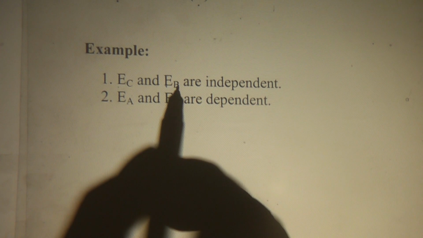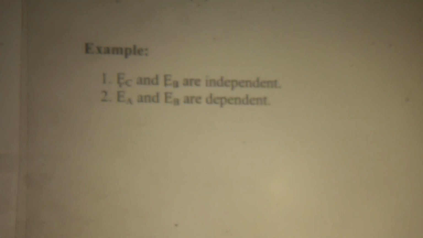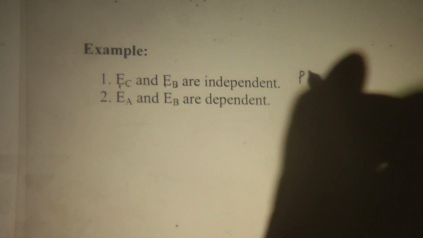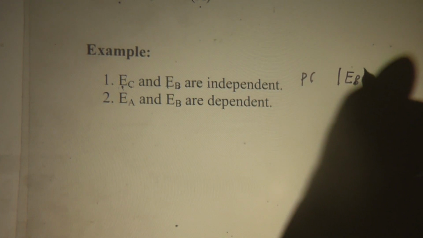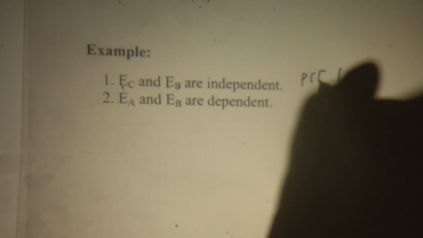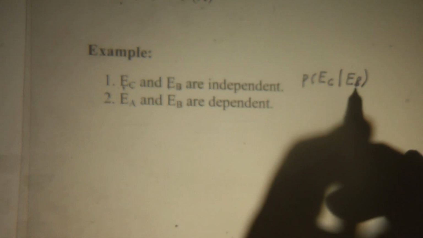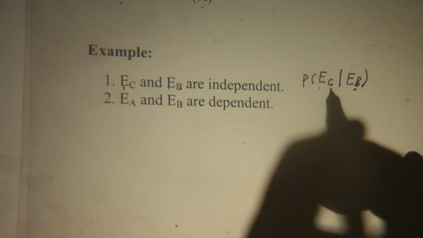Now for example, NBA player and handsome man. These are two irrelevant concepts. Given that the event has occurred, we know nothing about whether the person is handsome or not. If you tell me we select an NBA player, this information is irrelevant to whether the man is handsome or not.